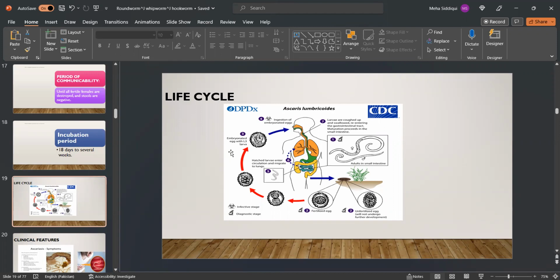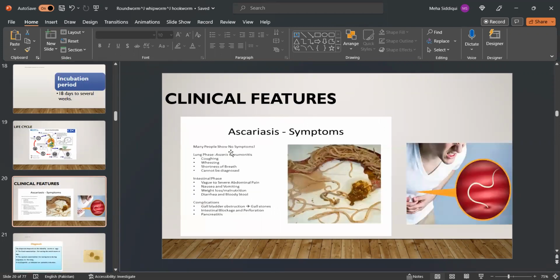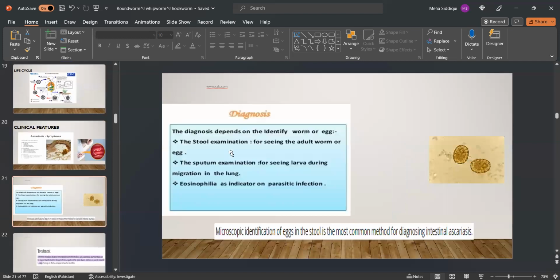Maturation proceeds in the small intestine. Clinical features: the lung phase is presented as coughing, wheezing, and shortness of breath, and it cannot be diagnosed. The intestinal phase is presented as vague to severe abdominal pain, nausea, vomiting, weight loss, malnutrition, diarrhea, and bloody stool. Complications are gallbladder obstruction due to gallstones, intestinal blockage and perforation, and pancreatitis.